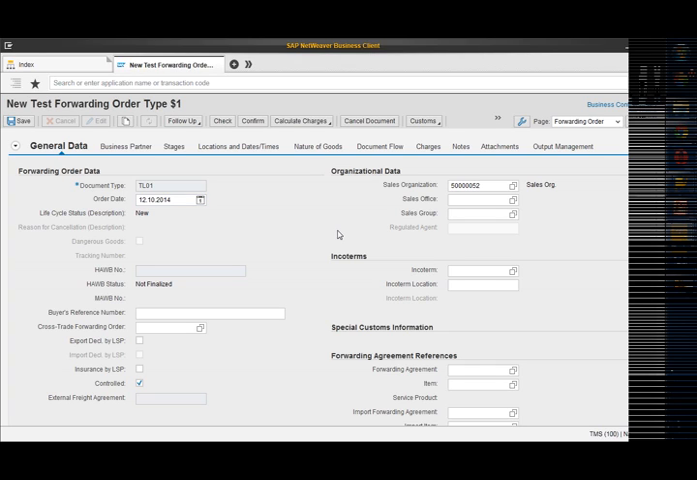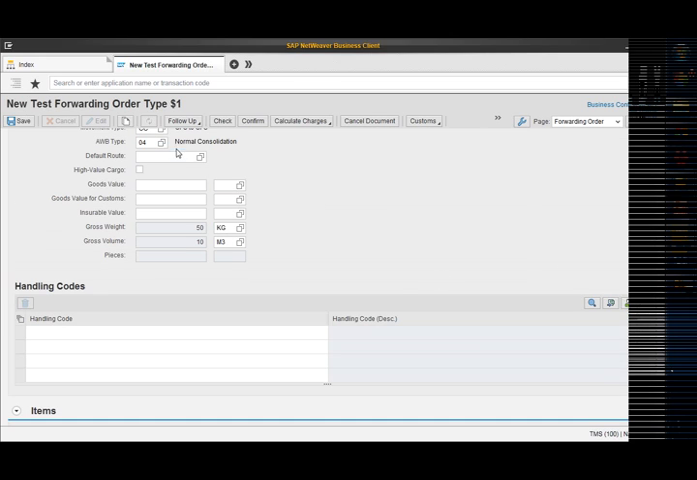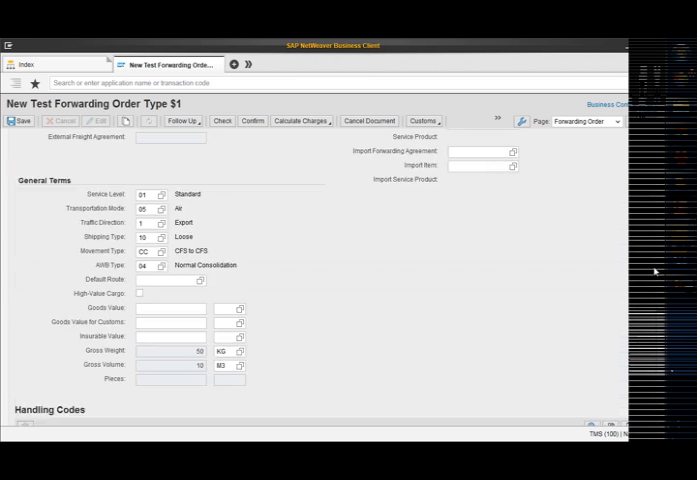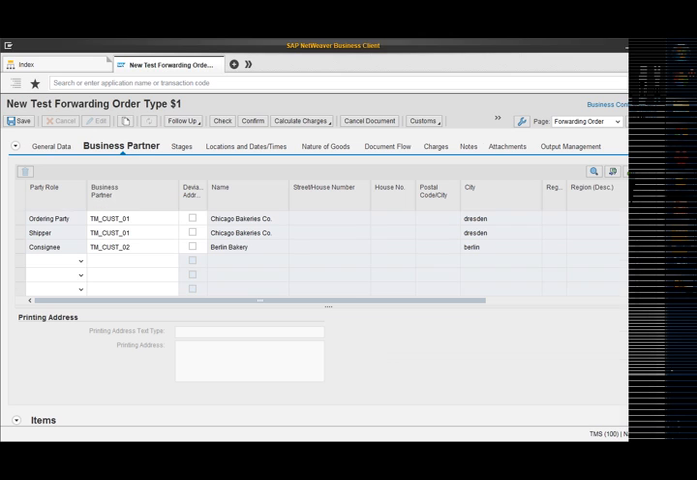So we can see the order date as the today's date, which is the system date. Then the sales organization is 52. The transportation mode is 05. There is an airway consolidation, which is normal. And then we have maintained the product which has to be shipped. And the next important step is the business partner, because the combination of the sales organization and the ordering party is what is going to fetch that house air waybill ID for that particular waybill stock which we have defined. So here in this general data you can check, okay, in this business partner the ordering party is TM_CUS01, which is the one which we have defined there.